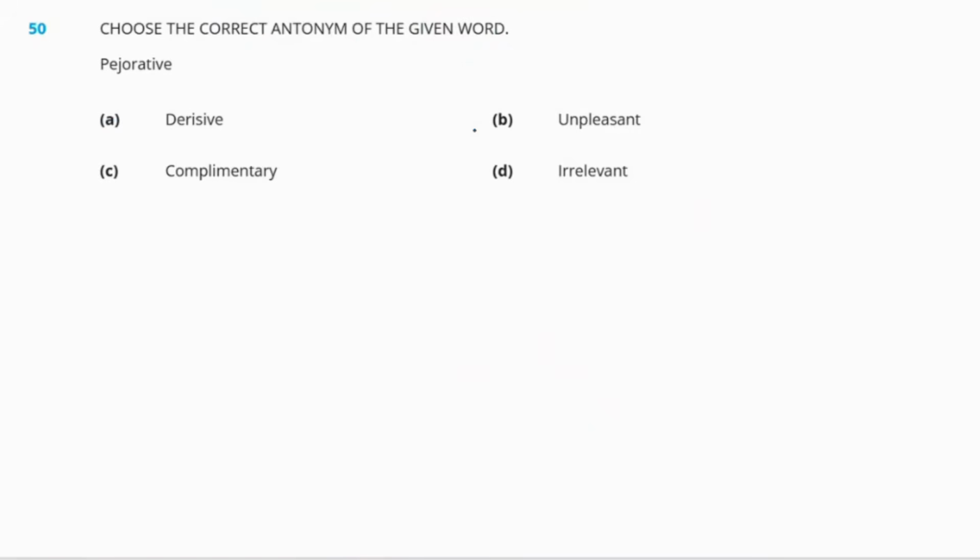Okay. Now, the last question is choose the correct antonym of the given word. So the word is pejorative. Okay, so what does pejorative mean? It means expressing disapproval. Okay, I'll write it here. Expressing disapproval.